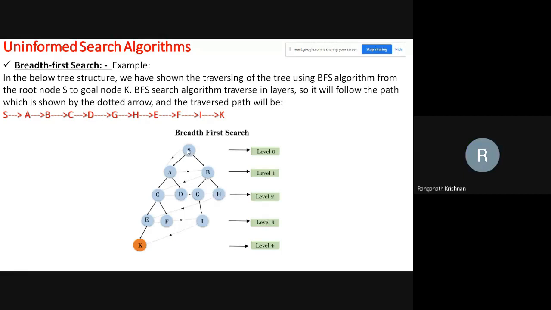So breadth first is about it starts with this. As I said, S is the start. G is the goal that it has to reach. So it starts here and then goes to A. It goes at breadth level. Level 1, A and B it will finish. Then it will finish C, D, G, F. Then it will finish E, G, I, and then it will come to K. So breadth wise it will search first. So that is the path.